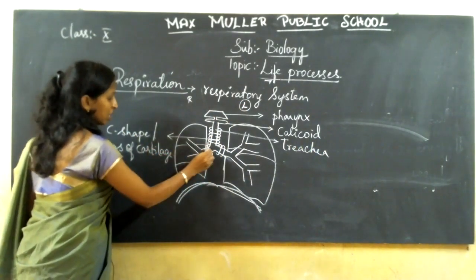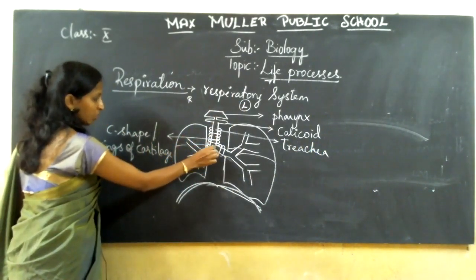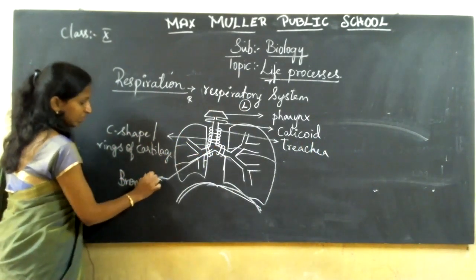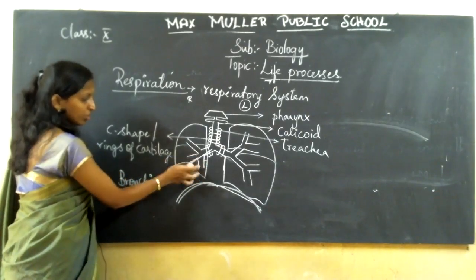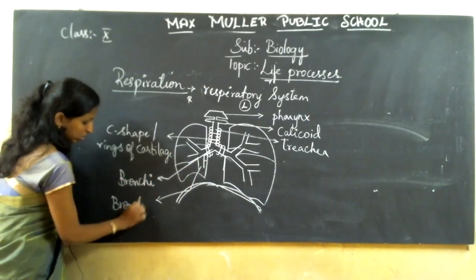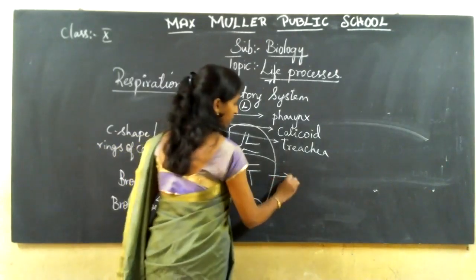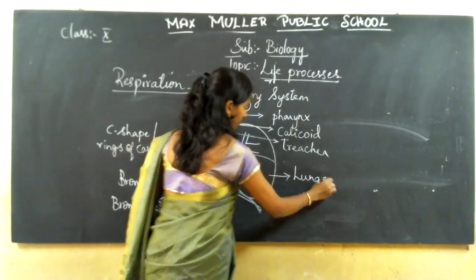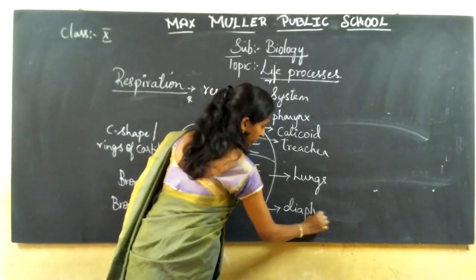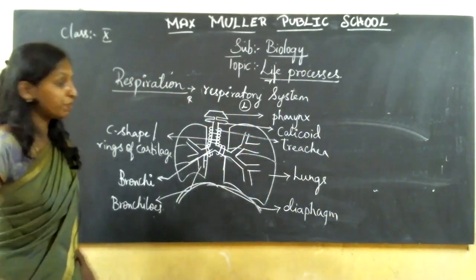Then you have a single. See, after this trachea, you have 2 branches, nothing but the bronchi. Then it is branched into different branches, nothing but the bronchioles. Bronchioles. Then you have lungs. And you have the diaphragm. So these are the different parts in your respiratory system.